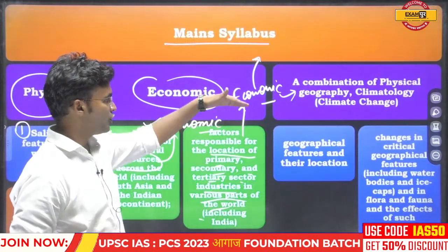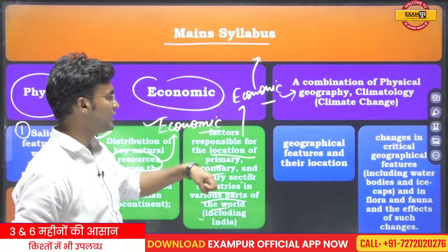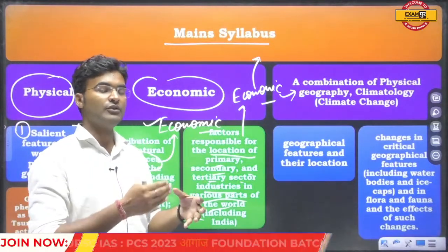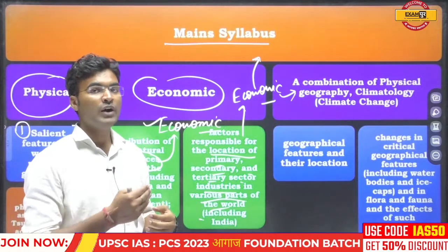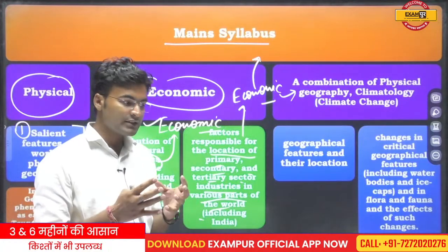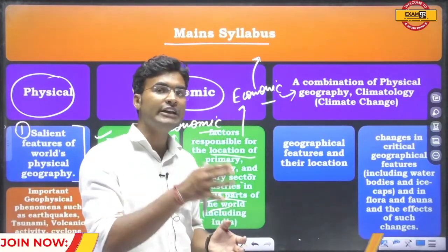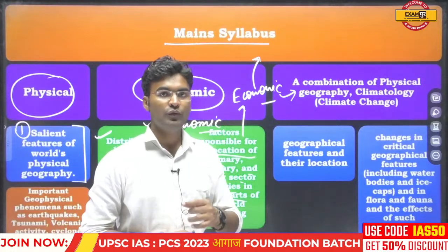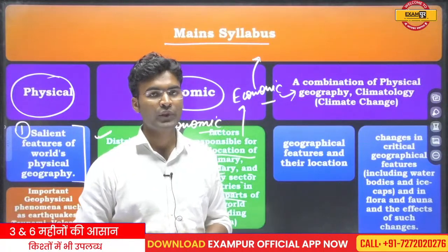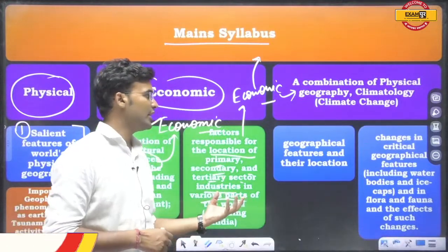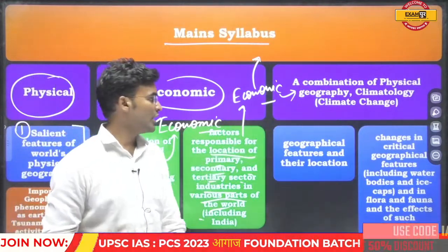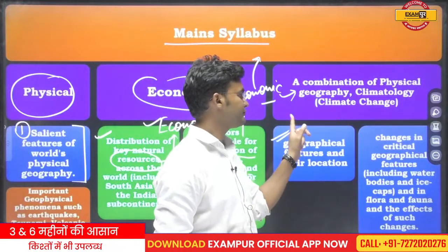Okay, so economic geography. What factors are responsible for establishing any factory which belongs to the primary sector? What are the factors which are responsible? You should know about these factors. What factors have an effect on the secondary sector industry? Which factors have an effect on tertiary sector industries? So you should know about these factors, and you have to study them in this section of geography in the main syllabus.